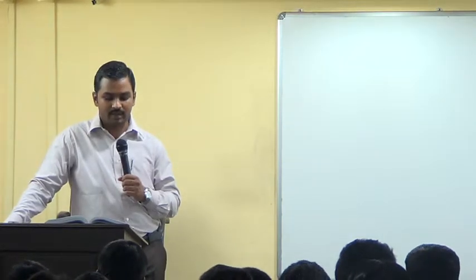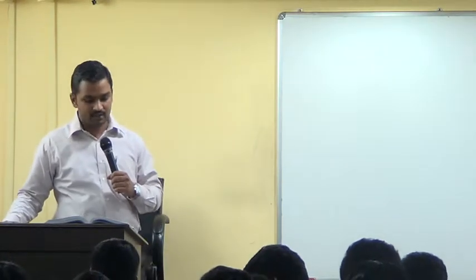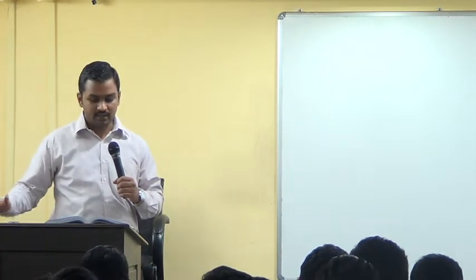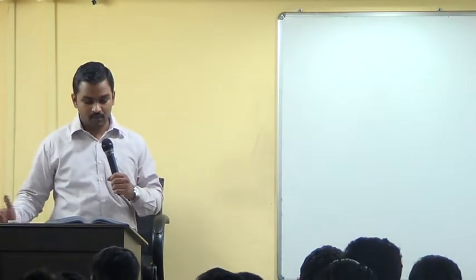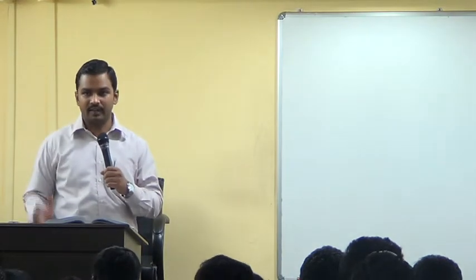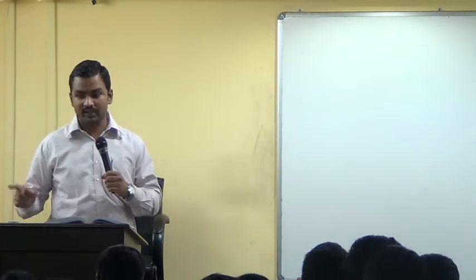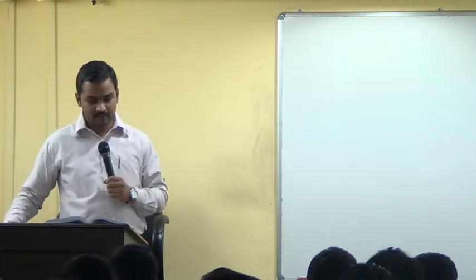B Limited agreed to absorb A Limited on the following terms and conditions. 1. B Limited to take over all assets except bank balance at their book values less 10%. So B Limited is going to take over all the assets of A Limited at book values less 10%. It's not going to take one of the assets. What is that asset? Bank balance.